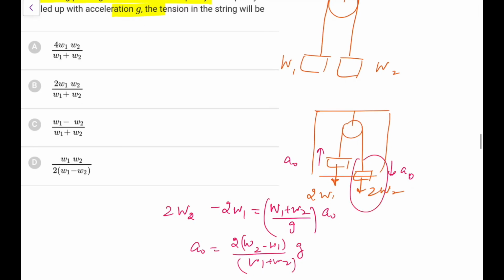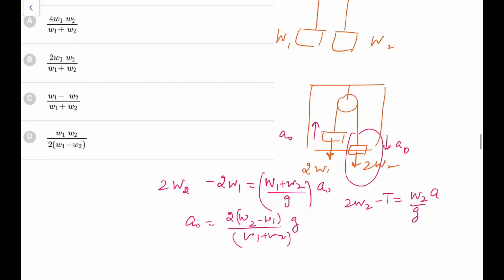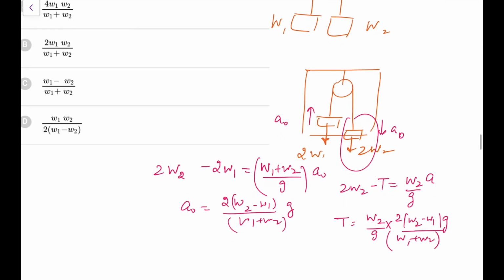And if I write the equation of tension, 2W2 minus T is equal to W2 by g into A0.